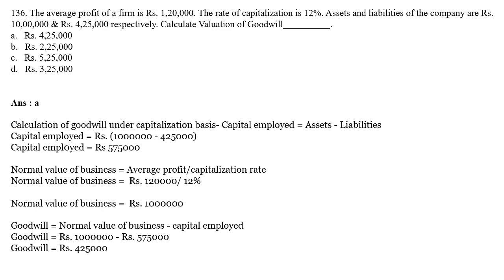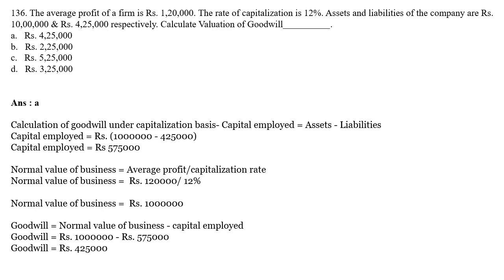Then you will find out the goodwill. Goodwill is equal to normal value of a business minus capital employed. The normal value of the business you got is 10 lakh, minus capital employed, which we have calculated as asset minus liabilities, 5,75,000. So the goodwill amount is 4,25,000. So your correct answer for 136 is 4,25,000.